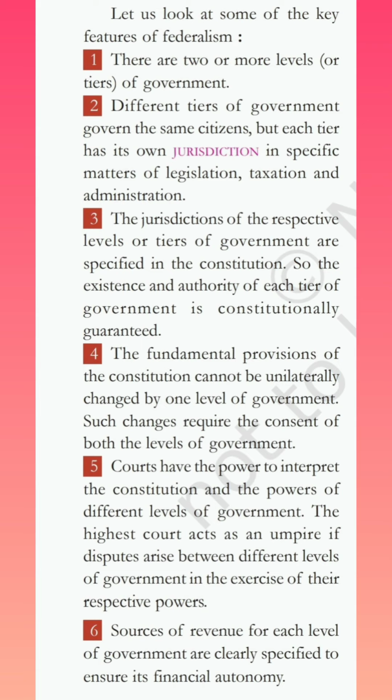So the existence and authority of each tier of the government is constitutionally guaranteed. Their legal authority over the particular jurisdiction of that particular level of the government is guaranteed constitutionally.